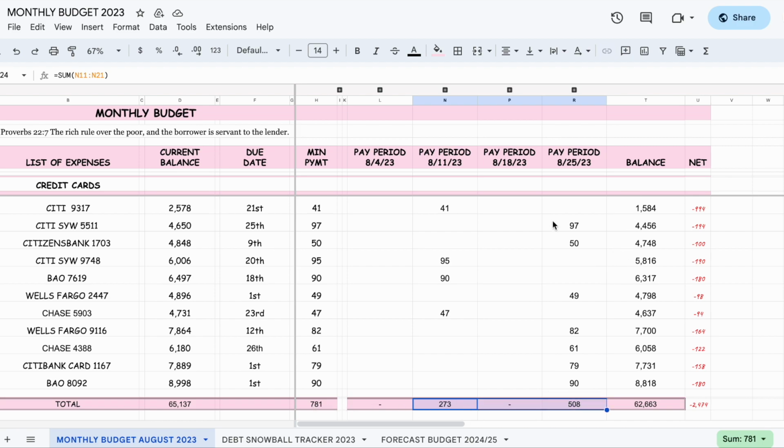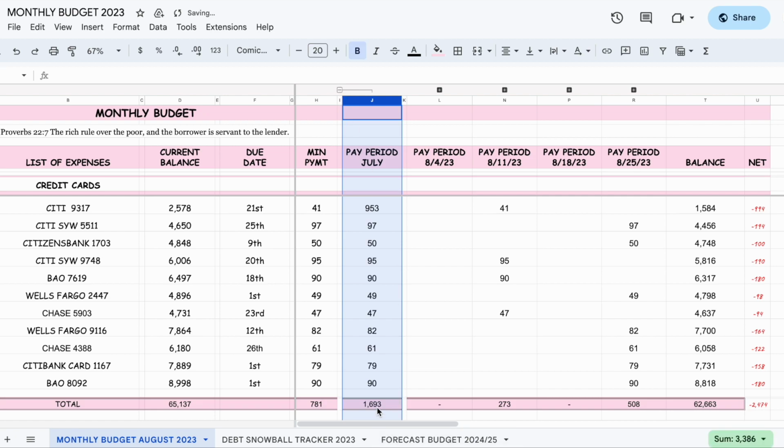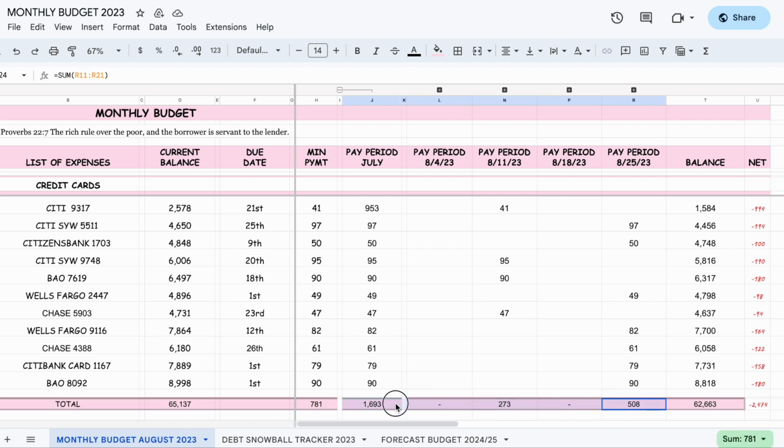As I'm plugging in the numbers, it's deducting from the balance. It was 65, now it's 62. It's also accounting for July. So basically this is how much we've paid thus far. I haven't included income 2 yet, so that's going to increase, decreasing the outstanding balance. So I'm going to hide July.